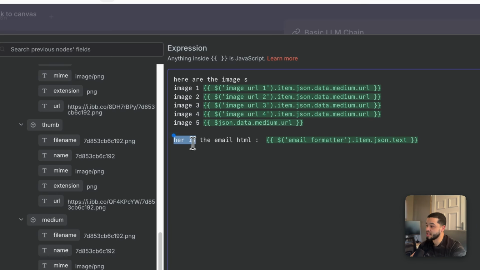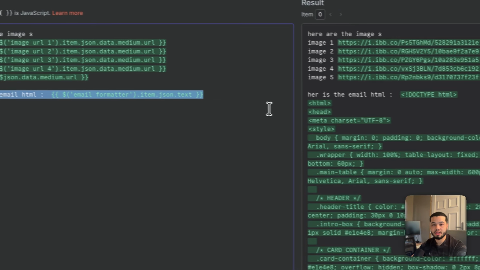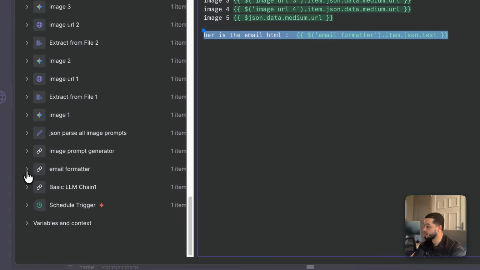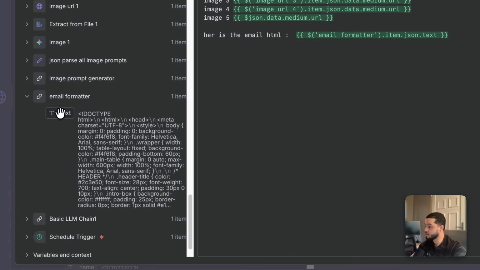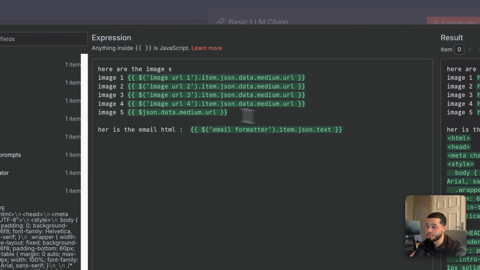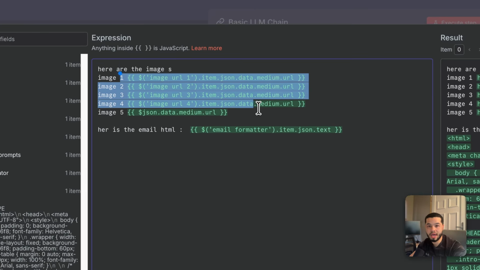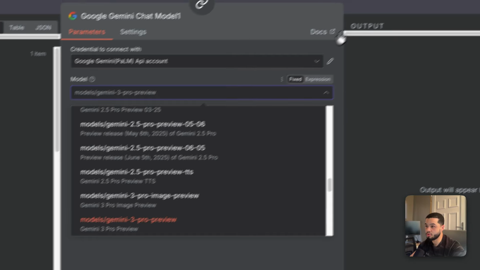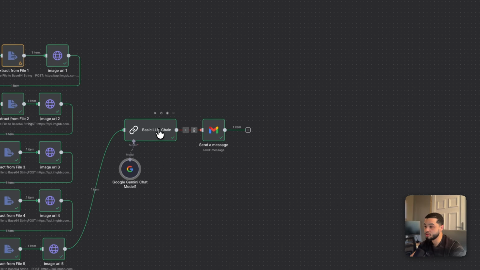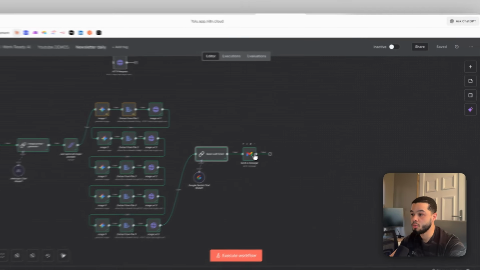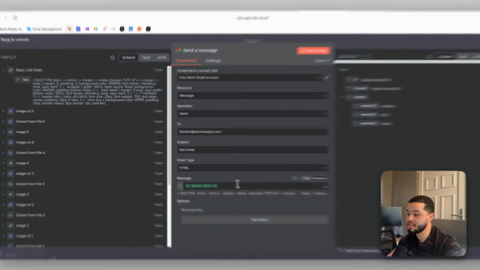And then over here we say here is the email HTML, and that's the first email that we created. So I'm going to scroll down here to the end, to the email formatter, and I will put in the text over here so it knows here's the email format, here's the images that you have to append to that email. We're going to use the model as Gemini 3 Pro again, and after it outputs, it will output something like this, which is basically just a HTML template. We'll bring that over here and we can send it as a message.